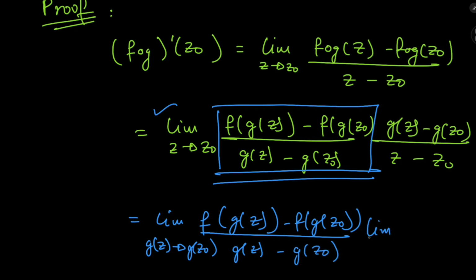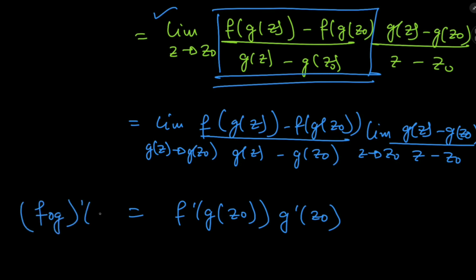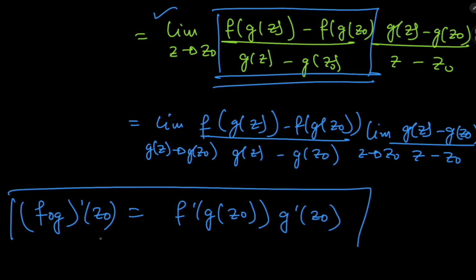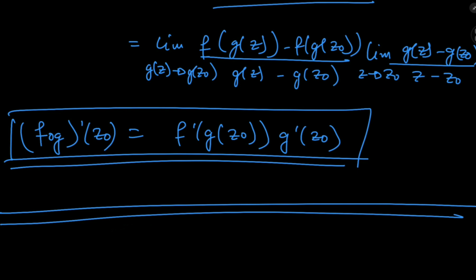And this other structure is the limit as z tends to z naught of g of z minus g of z naught divided by z minus z naught. The derivatives exist, so yeah, the limit of the product equals the product of limits. So the first thing we have here is the derivative of the function f evaluated at g of z naught. And the second limit we have is the derivative of g evaluated at z naught, which is exactly what we set out to prove, correct?